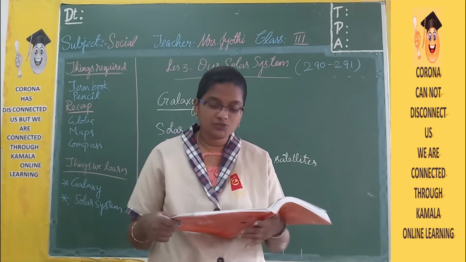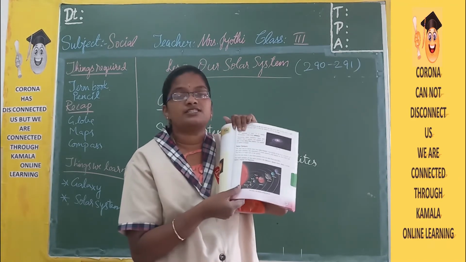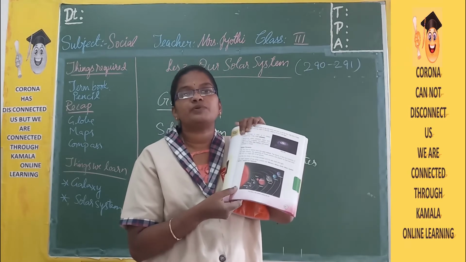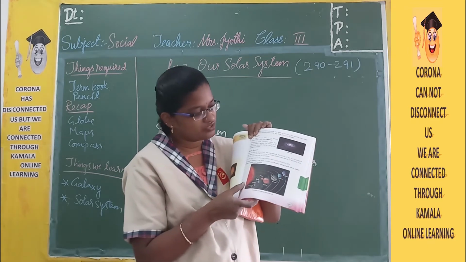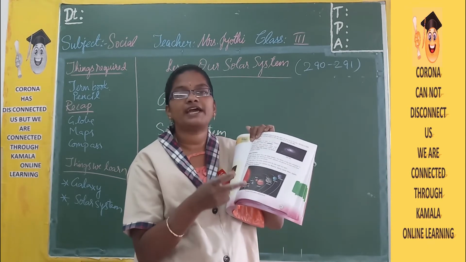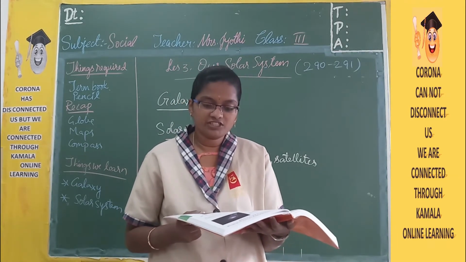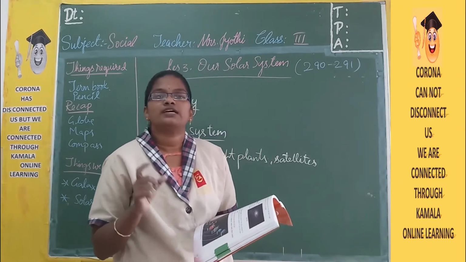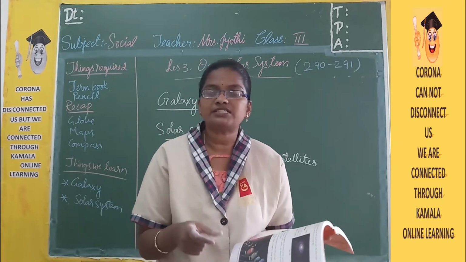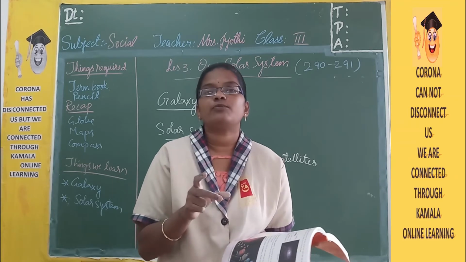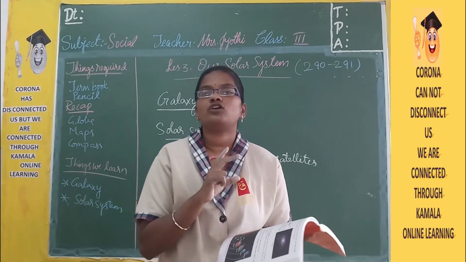The Sun is a huge ball of hot gases, and if you see in this picture, among all these, the Sun is very huge and it is burning. It gives us heat and light. It is burning because of the hot gases present in it. It is the only body in the solar system with its own heat and light. So with the help of the Sun only we are getting light, and all the other planets do not have their own light.